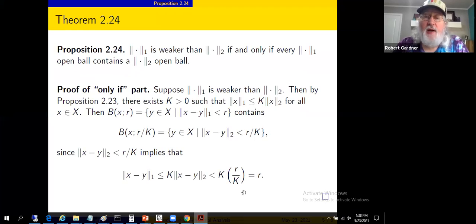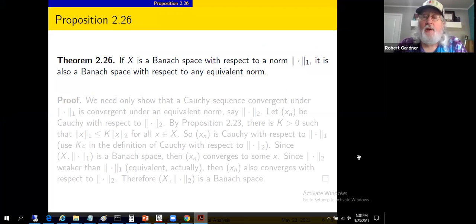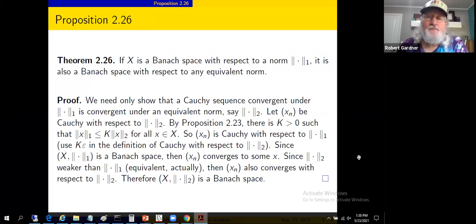Let's look at a proof of that one. Also, not terribly long. So we're trying to show Banach space with respect to, say, a two norm. That means Cauchy sequences converge with respect to the two norm. So we only need to show that a Cauchy sequence convergent under the one norm is also convergent under an equivalent norm. Let's take the two norm to be equivalent.